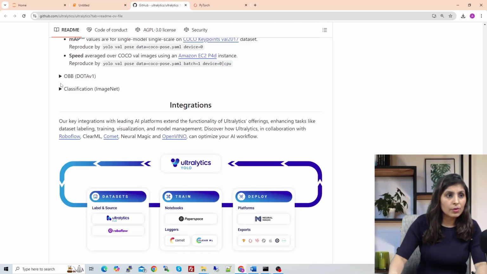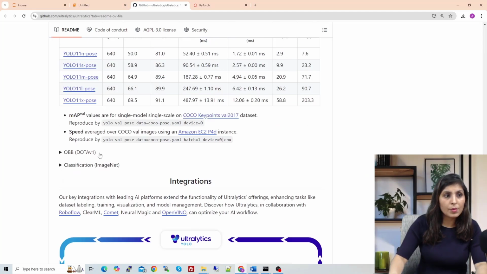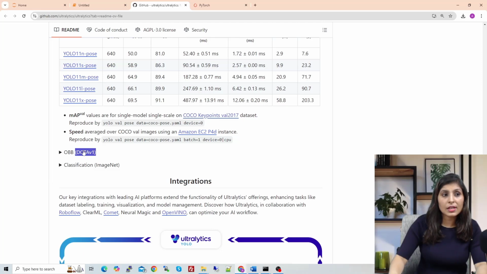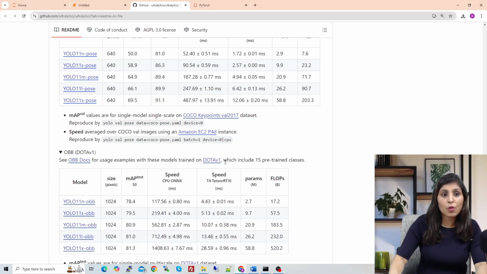Now guys, if you notice this one, OBB, let's try to test this model also. But guys, as I've told you, this model is trained on this dataset, and if you want to know more about this dataset, then you can click over here. But for now, you just remember that this dataset has 15 classes. So whatever video you pick to test this model, make sure that that video is based on these 15 classes. Then only you will get good results, right?